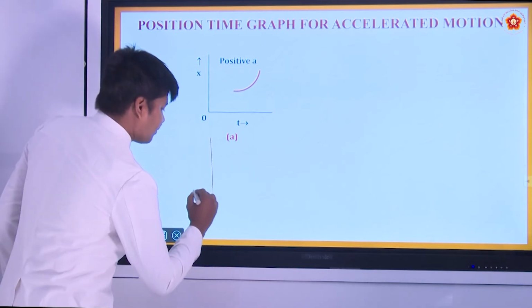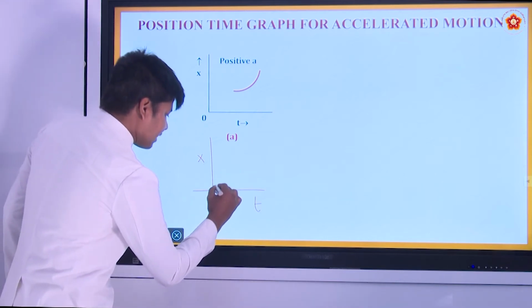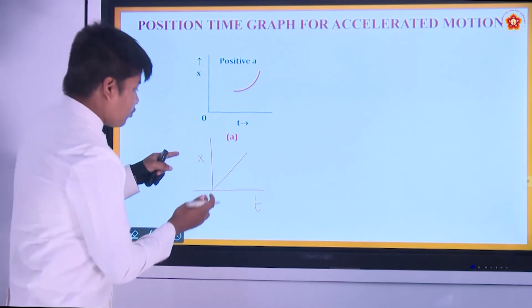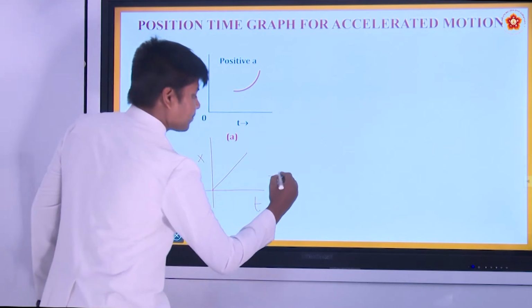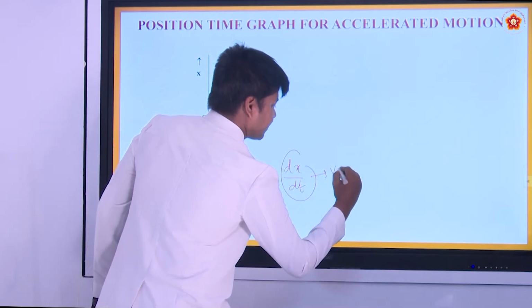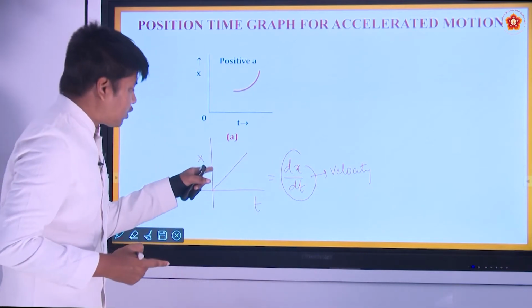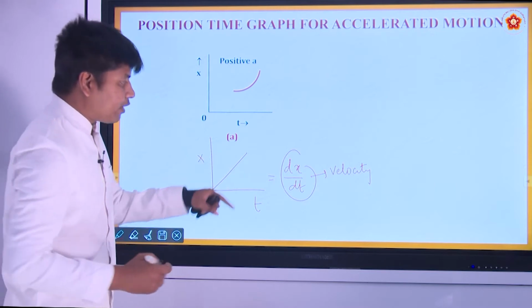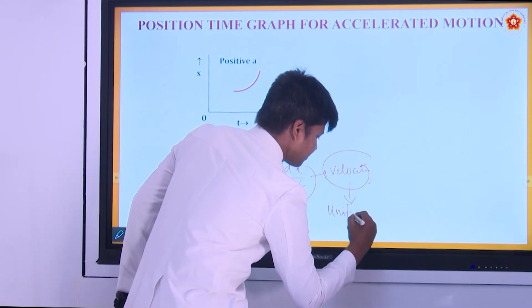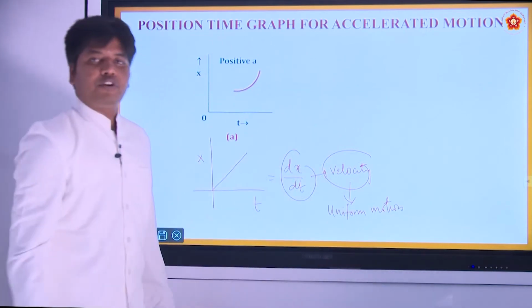Previously, if you have seen, this is displacement, this is time, a position-time graph. If the graph is a straight line like this, that means the slope is not changing. The slope is nothing but dx by dt. What is dx by dt? Velocity. So, here dx by dt is constant. That means velocity is constant, right. When velocity is constant, we call it uniform motion.